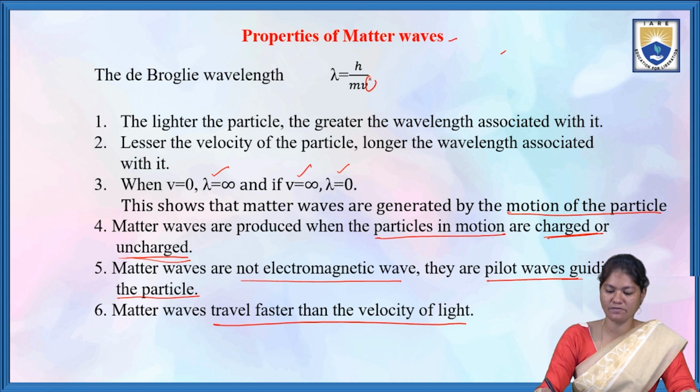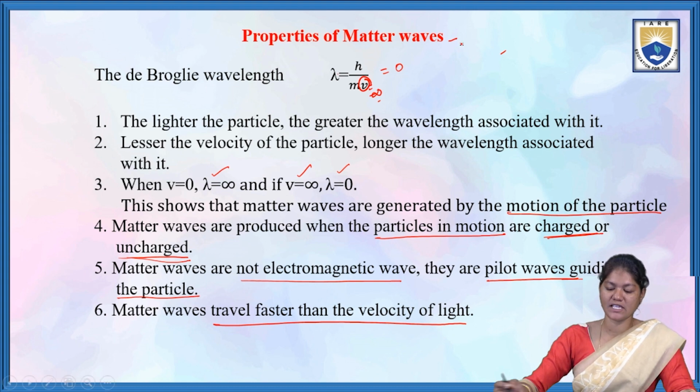If v is equal to 0, lambda becomes infinity. If v becomes infinity, then lambda becomes 0.